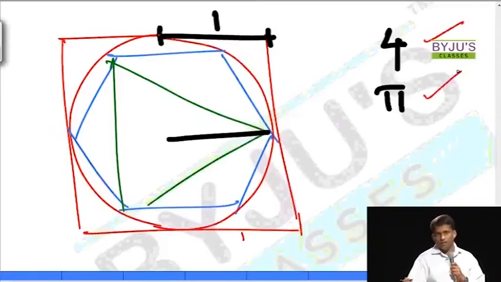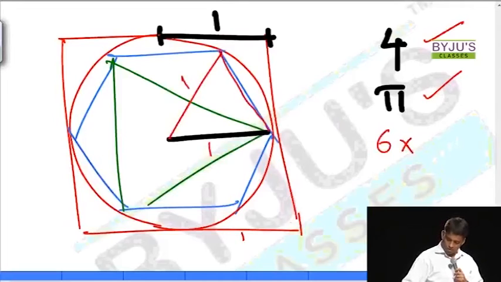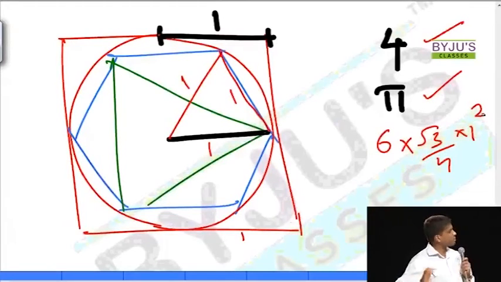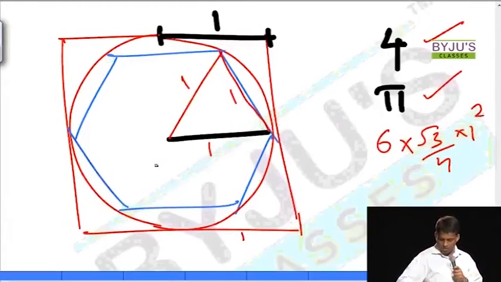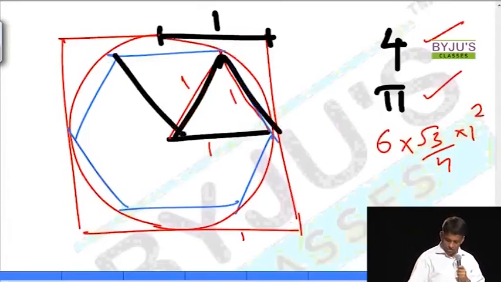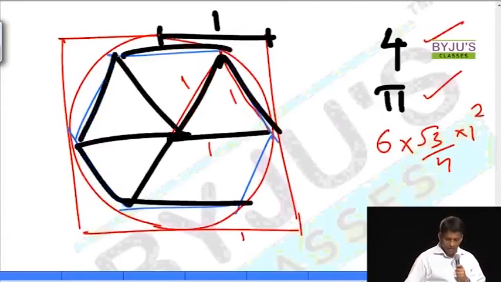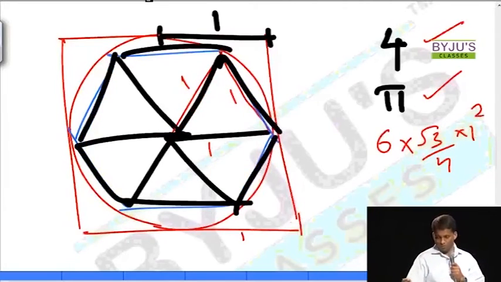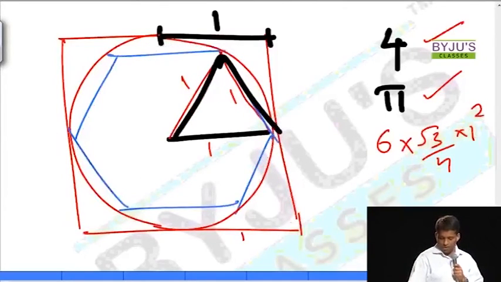Next diagram is pi in terms of area. Next diagram is 6 into, so this is 1, this will be 1, this will be 1. So that's why it's 6 into root 3 by 4 into 1 square. Why 6 times? Because each 6 of them, right? Don't see this diagram now. 6 equilateral triangles like this will make up that hexagon. So that's why the third one is 6 into root 3 by 4.